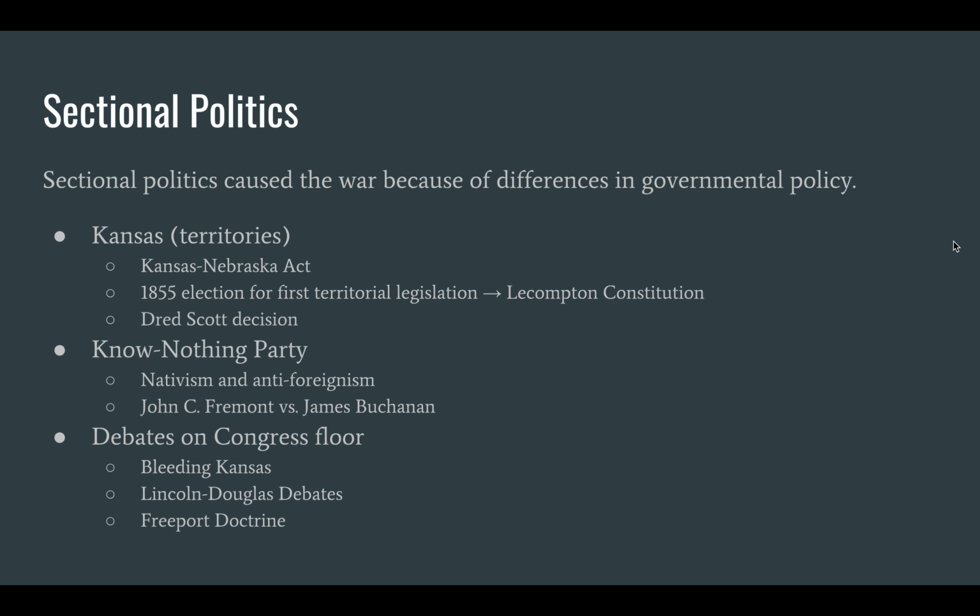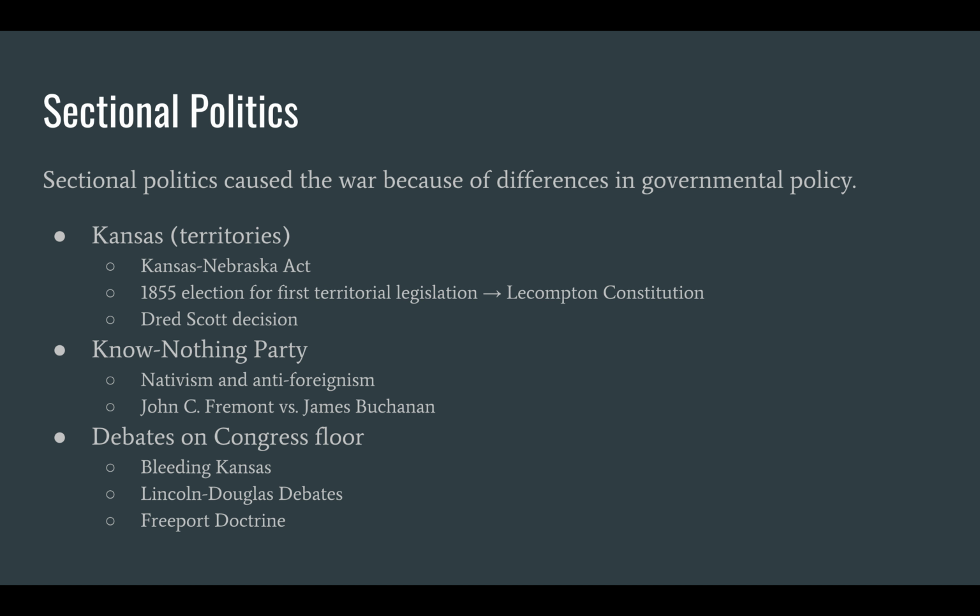Finally, the greatest cause of the Civil War was sectional politics, which caused the war because of differences in governmental policy. A big part was Kansas, which was a territory that was subject to huge conflict between pro- and anti-slavery supporters. The Kansas-Nebraska Act allowed territories to decide whether to have slavery in their territory or not. This led to many people fighting over what should happen as it overturned the previous Missouri Compromise.